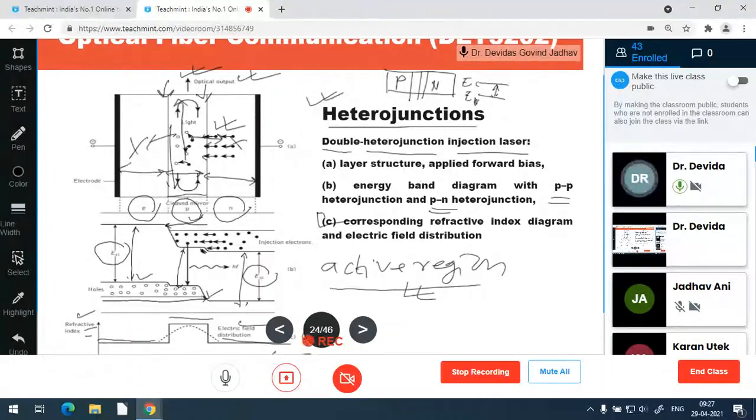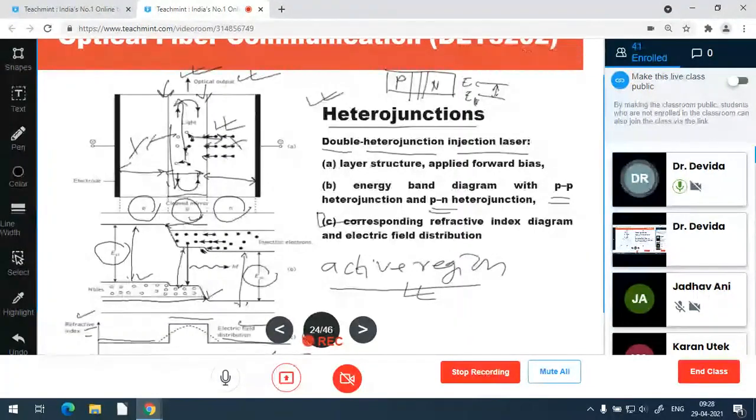So the directivity of the beam is also increased very much due to the refractive index profile generation, the fiber-like profile. And whatever photons are there, they do not go into the other region. That's why photon concentration increases in the amplifying media. If they go into the n region or other p region, they will be lost and absorbed by the semiconductor material.